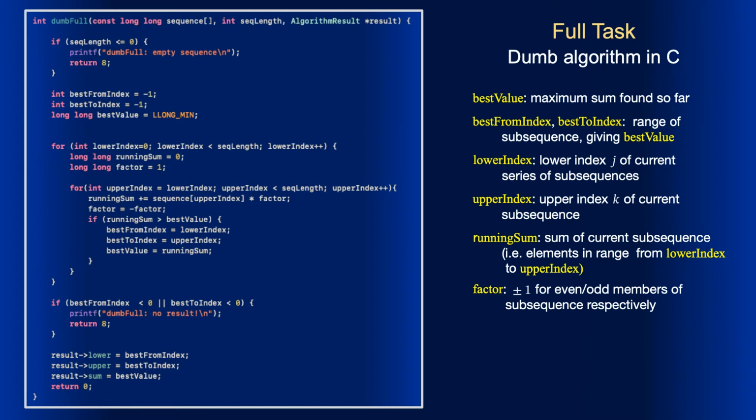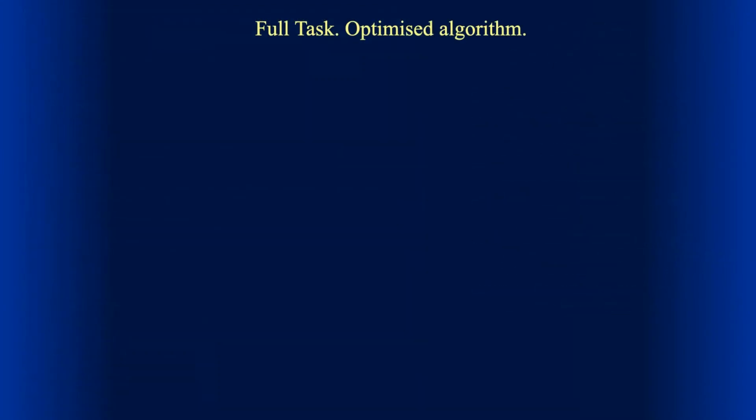Someone may argue that instead of keeping the factor as a separate variable, I could get it out of the subsequence index. However, this way looks to me more readable and probably more efficient. The similar changes are applied to the Swift implementation. You can find the corresponding Swift code in the project. So let's move on to the optimized algorithm.